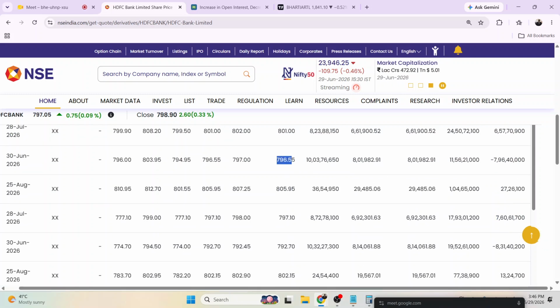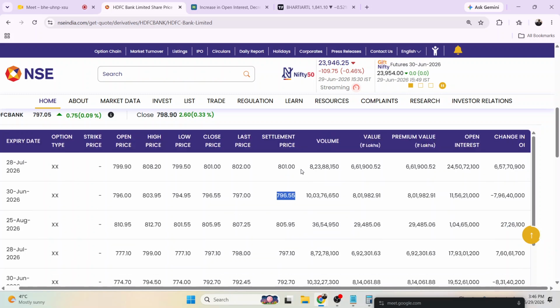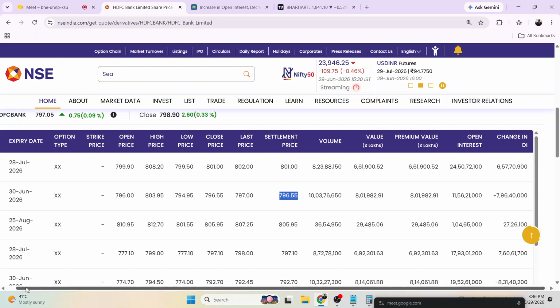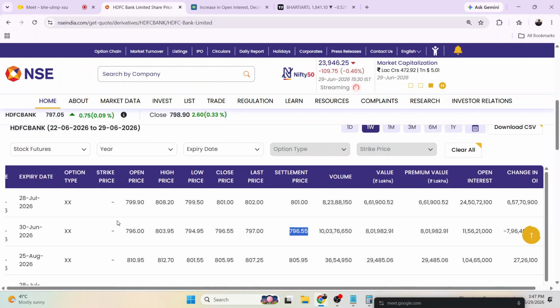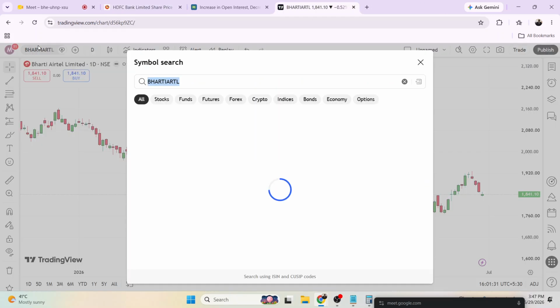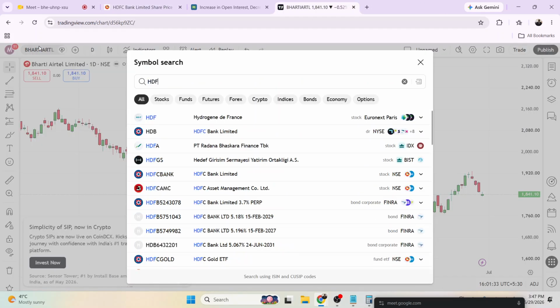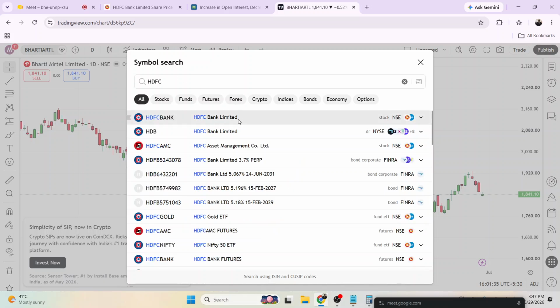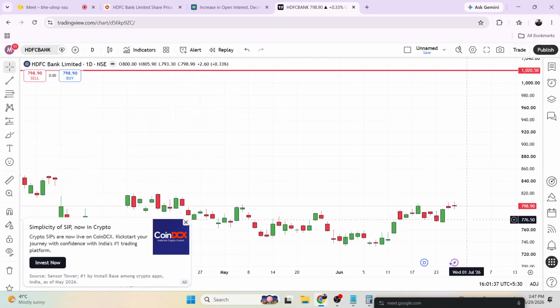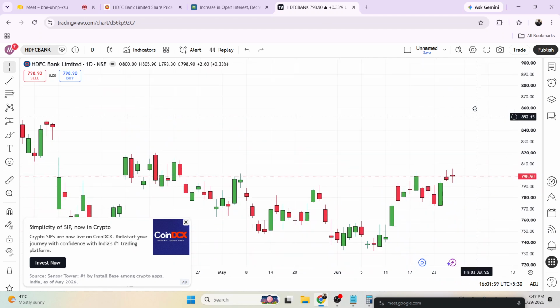With this information, we can understand whether the price is bullish or bearish, whereas in options we have to consider call side and put side. With these two combinations only, we can decide how bullish or bearish it is. So for example, if I see a particular stock, HDFC Bank today itself, this is the chart of today.